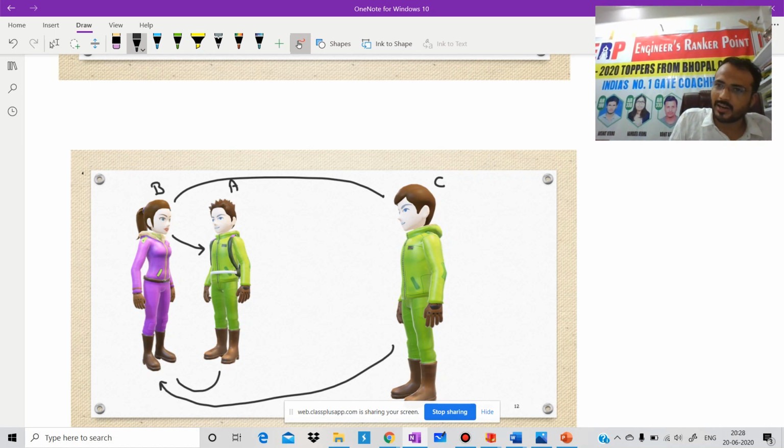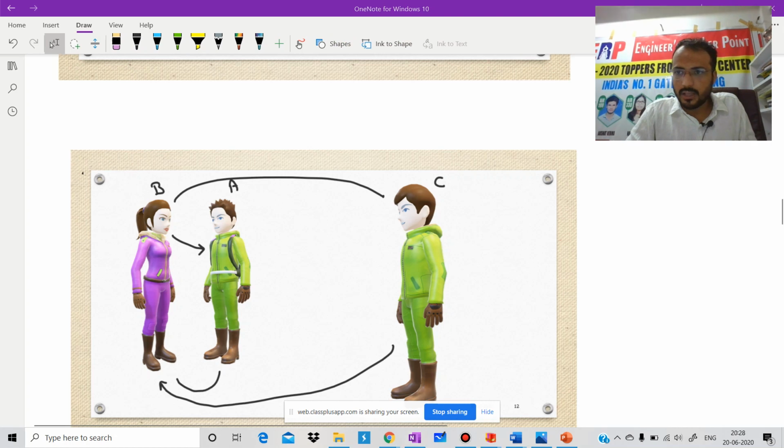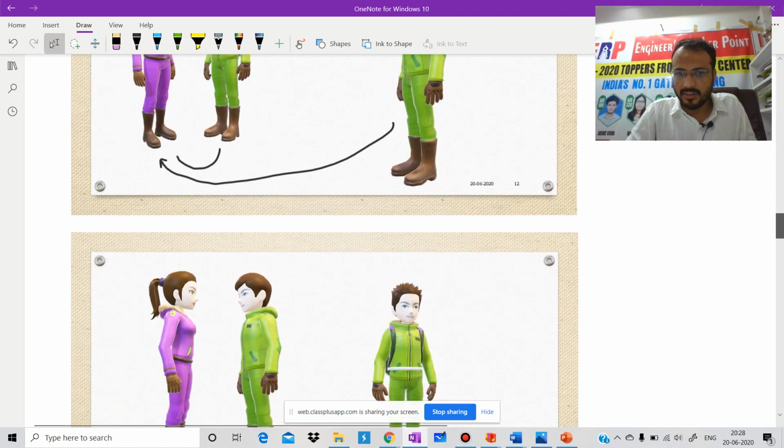Initially, A and B are close to each other. A likes B and C also likes B, and B has equal affection for A as well as C. Now, after some time, what will happen? B will go with C and separation of A and B will take place. I hope these examples are very clear to each and everyone.